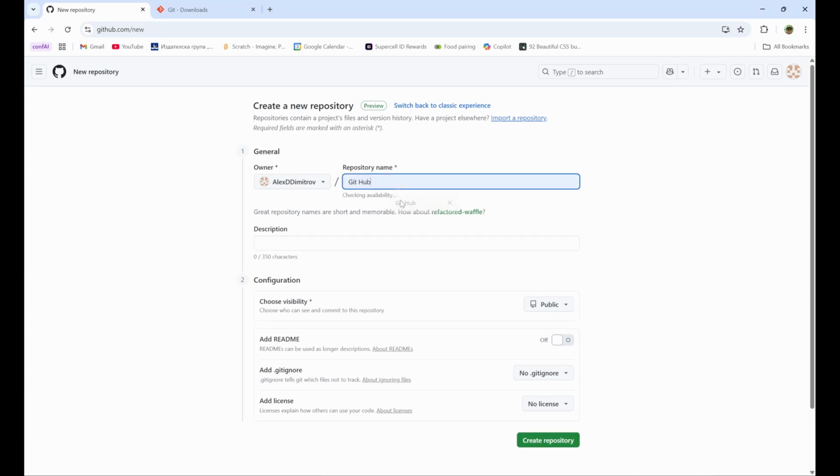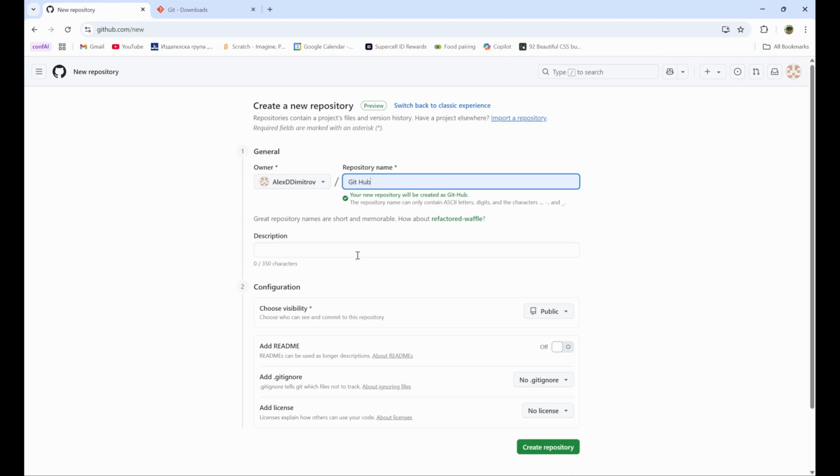And I'm going to call it GitHub. Description, let's say this is a GitHub basics repository.